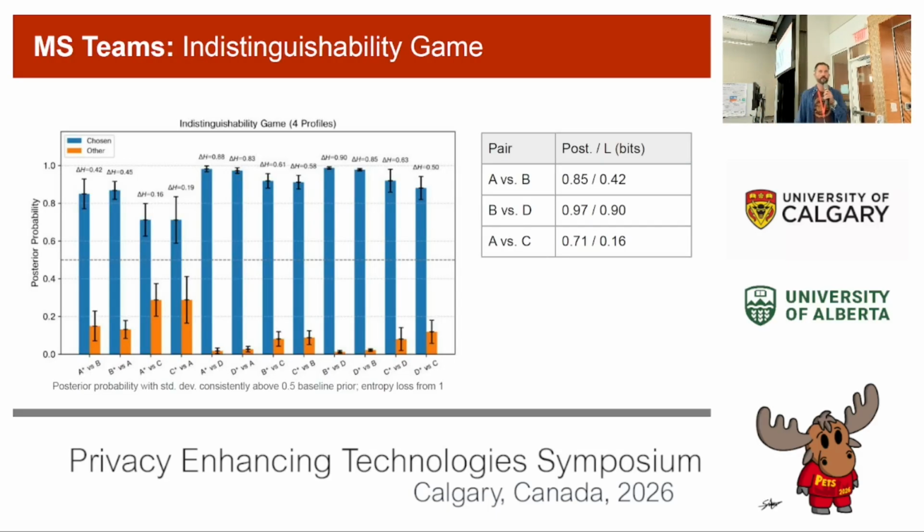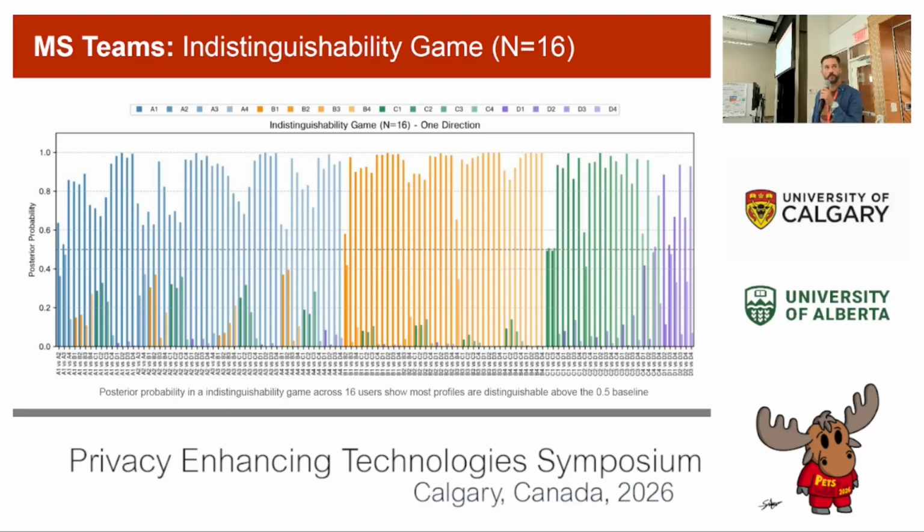So here's our pairwise indistinguishability game. Just for time, I'll do a summary here, but if you look at the first pair, A versus B, you can see a posterior probability of 0.85 and an anonymity loss of 0.42 bits. We also do this treatment pairwise on all 16 users. I want to point out that baseline there of 0.25, which is effectively a coin toss. But we can see for the absolute majority of these profiles that they're far exceeding that.